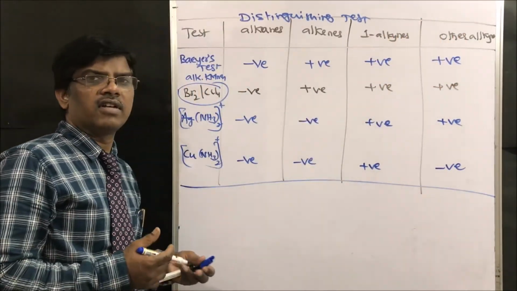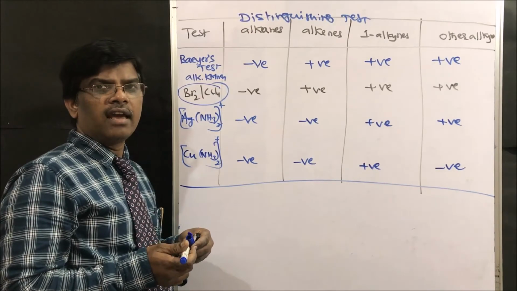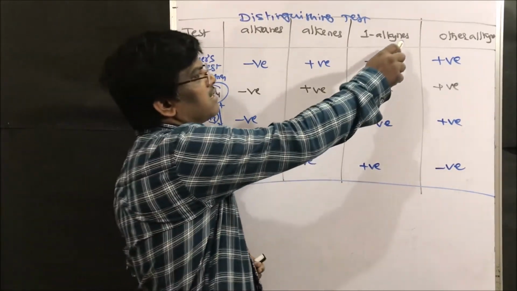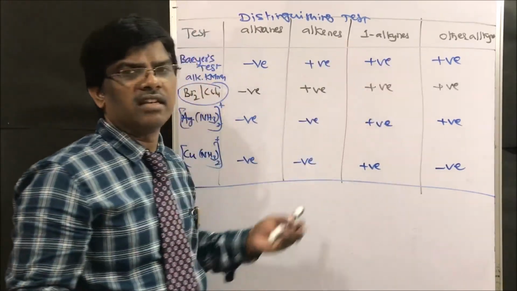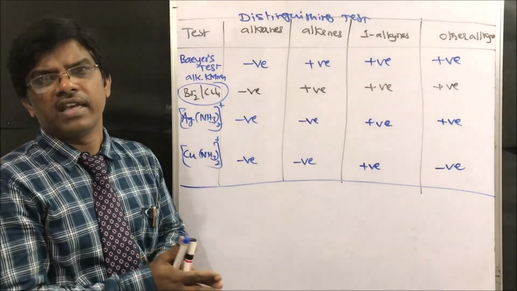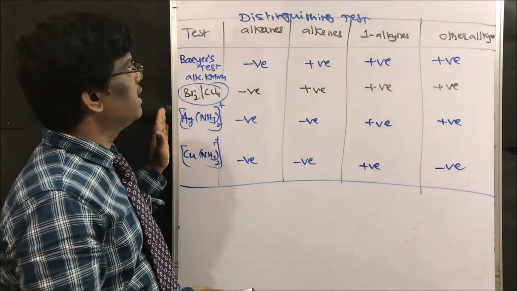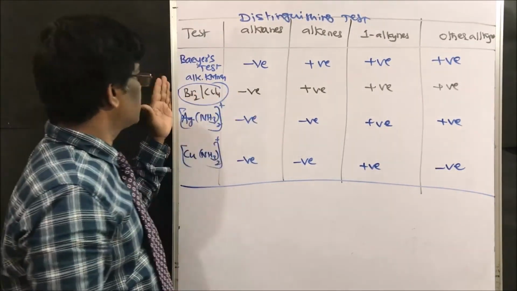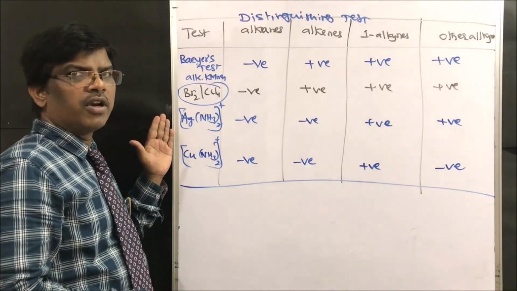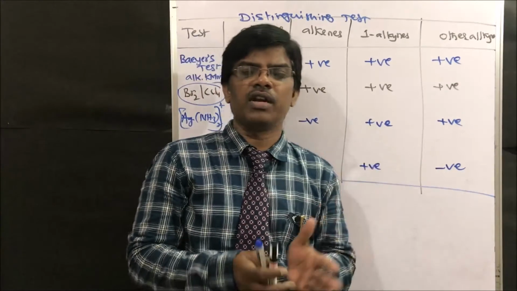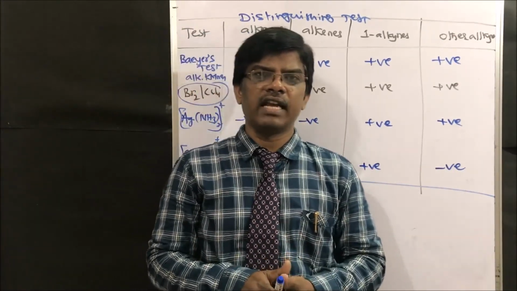Advanced techniques like NMR and IR. Just by IR, the alkyne stretch will be there, the alkene stretch will be there, and based on that you can identify these compounds. However, these are the common tests we come across in organic chemistry: Baeyer's test, bromine CCl4, ammoniacal silver nitrate and the cuprous amide test. Right, friends? So this is how you can distinguish alkanes, alkenes and alkynes.